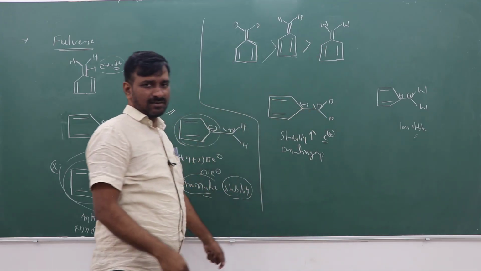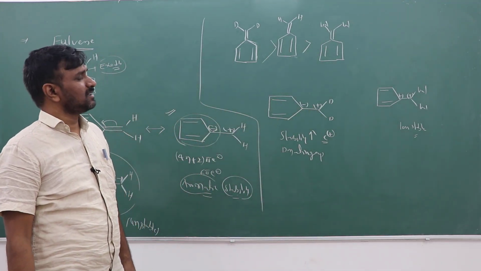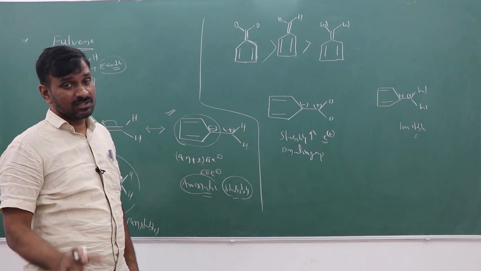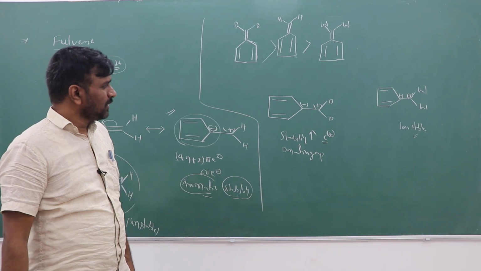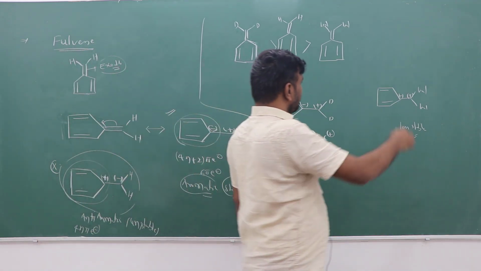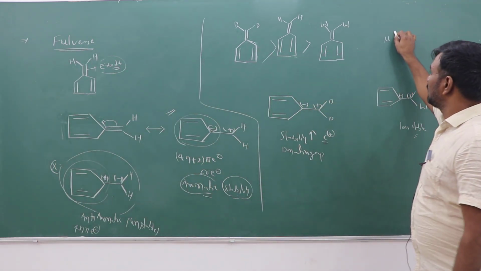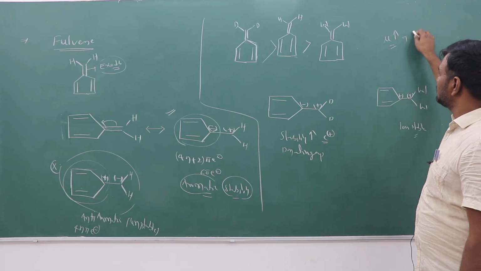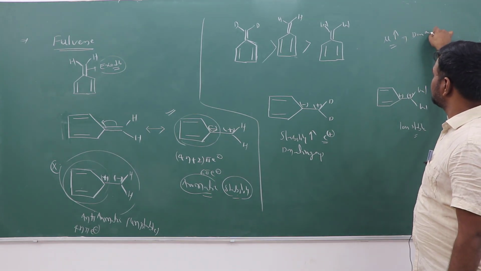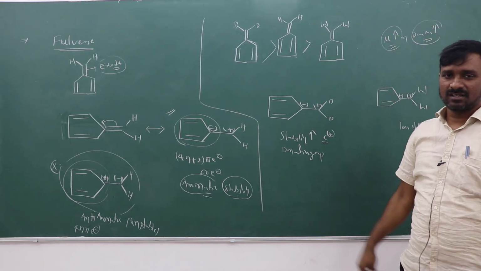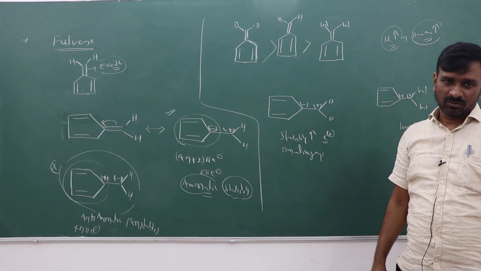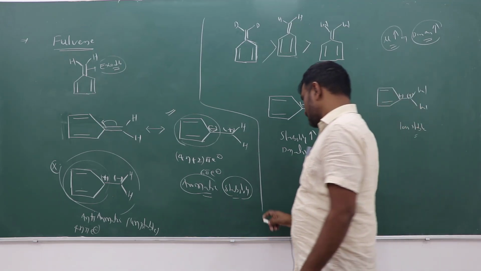This is the stability order, and the aromaticity order as well, with respect to the substrate. Dipole moment also increases: as the donating group capacity increases, the dipole moment also increases.